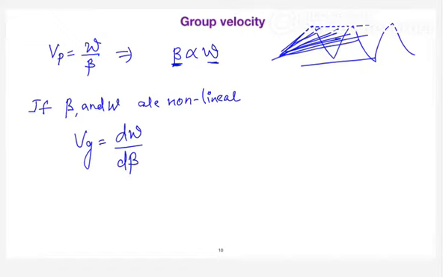Anyhow, this is the same mathematics I have studied. When anything is non-linear, you can say dy by dx. When it comes to the linear, you can say it is y by x. So the group velocity comes into the picture when beta and omega are non-linear. So what is the value of group velocity if you want to calculate?